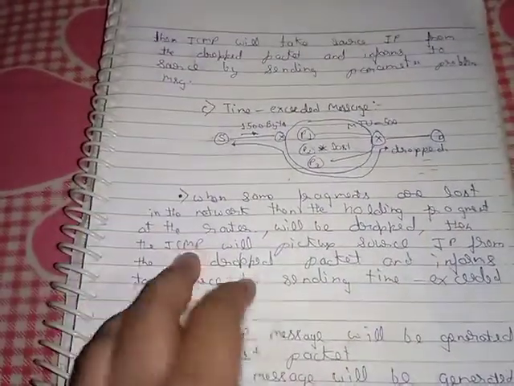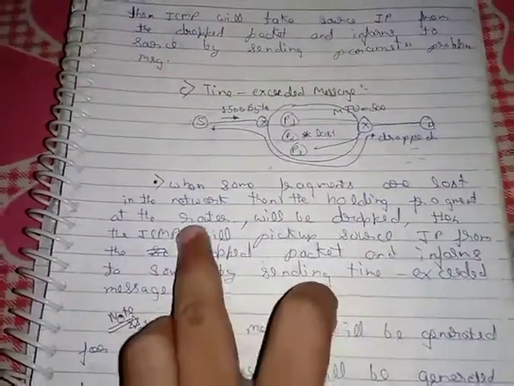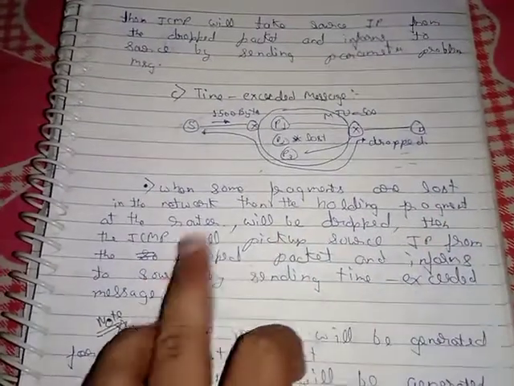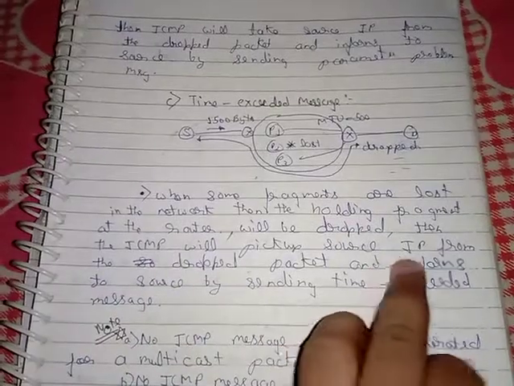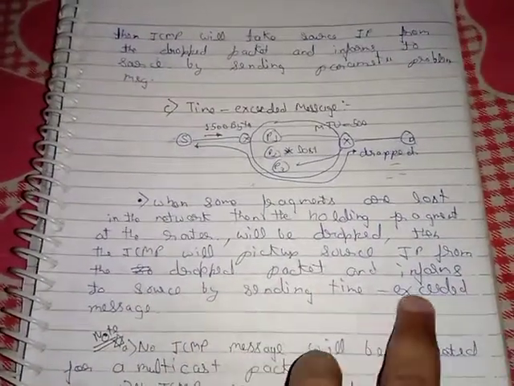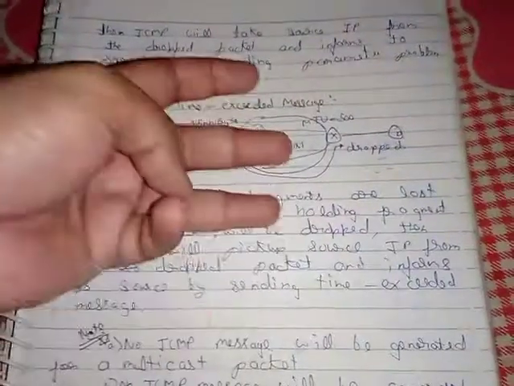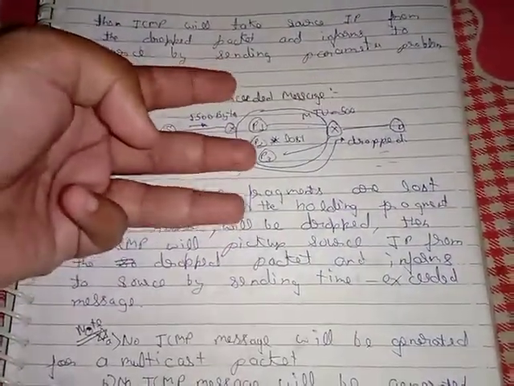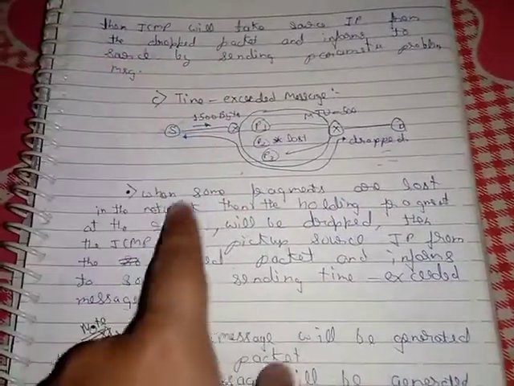And the third one, time exceed message. When some fragments are lost in the network, then the holding fragments at the router will be dropped. Then the ICMP will pick up the source IP from the dropped packet and inform the source by sending the time exceed message. So suppose a packet having the three fragments P1, P2, P3 is transmitted.